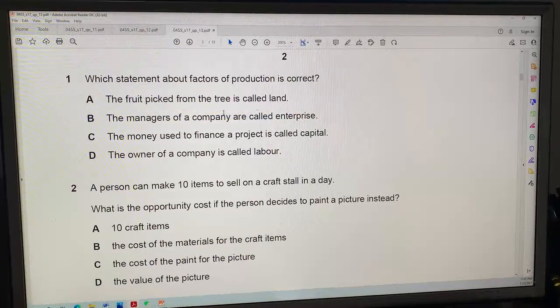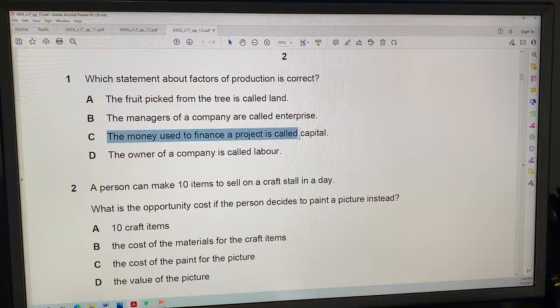B: The managers of a company are called enterprise. No. The managers of a company might be the owners. Enterprise is the owners, right? But the managers are actually labor. In a large company, the owners probably don't manage the company. So managers as enterprise, that is not true.